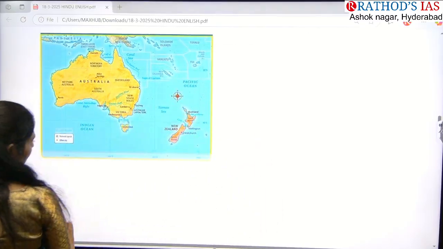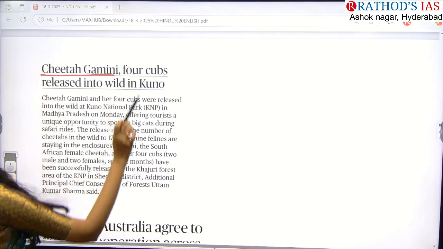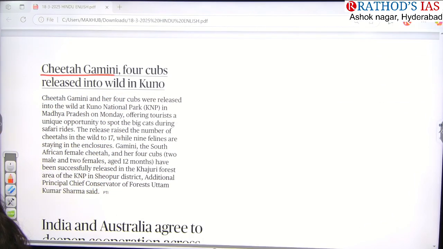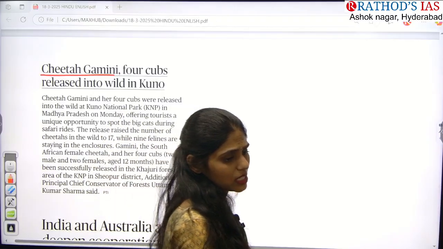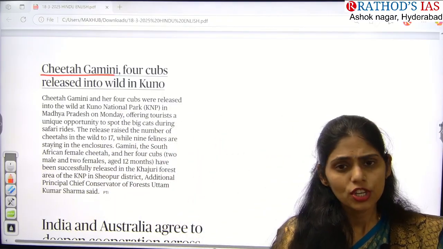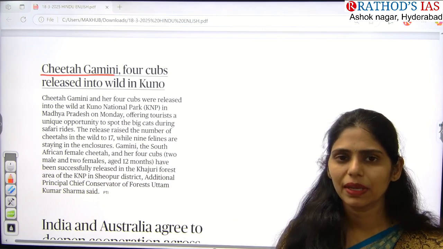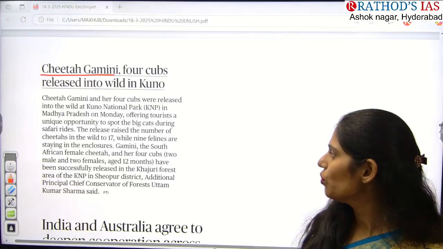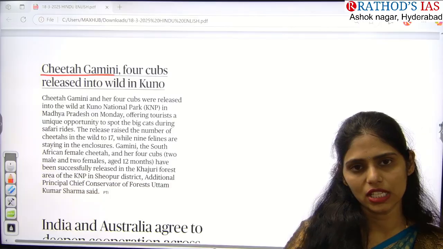Okay, now let us see the next article. Title says Cheetah Gamini 4 cubs released into wild in Kuno. So actually I think you know about this cheetah reintroduction project. Earlier cheetahs used to be present in our country, but they became extinct in the wild. So now what our government is doing is trying to conserve this cheetah species.